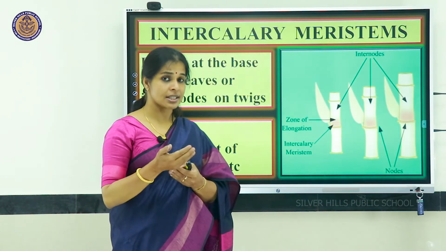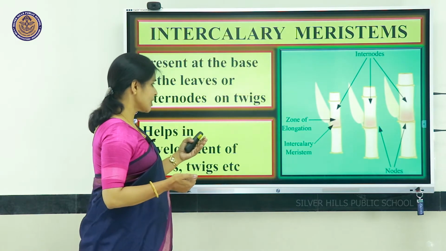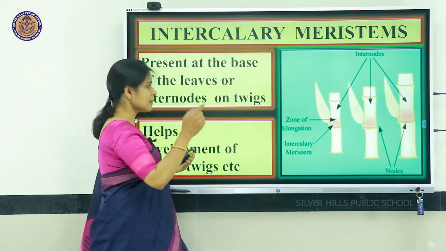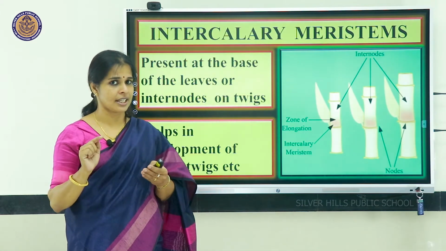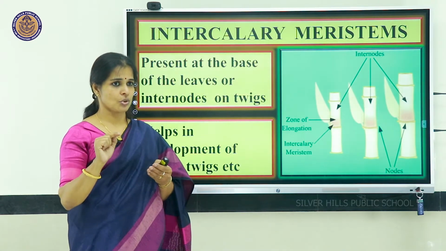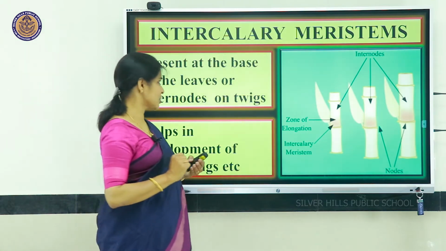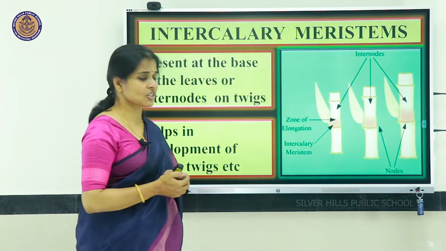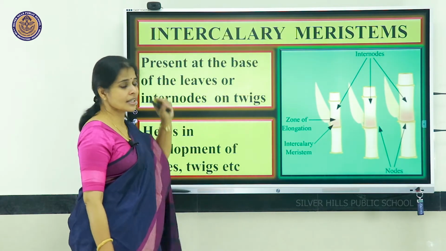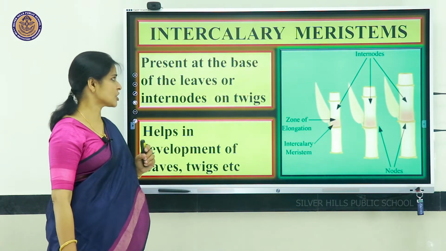How is this elongation happening? It is happening because meristematic tissues capable of dividing are present there. Such meristematic tissues present in the nodal region as well as at the base of the leaves, we call intercalary meristematic tissue.